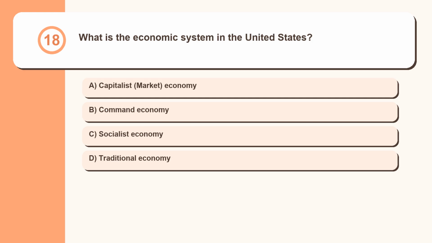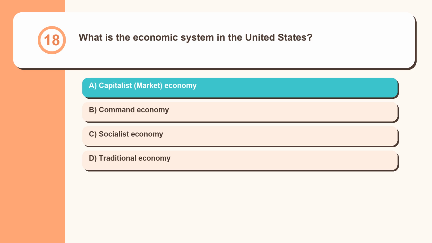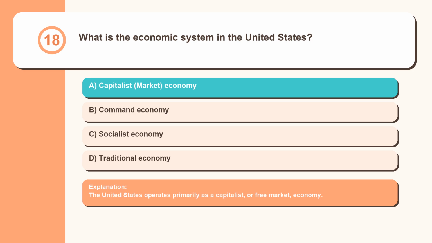Question 18. What is the economic system in the United States? Capitalist market economy, command economy, socialist economy, traditional economy. The United States operates primarily as a capitalist, or free market, economy.